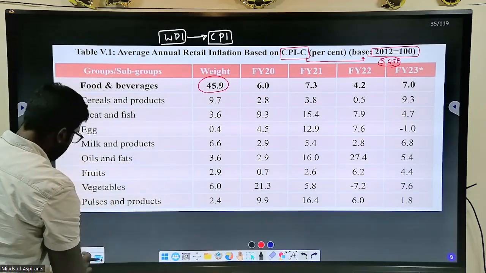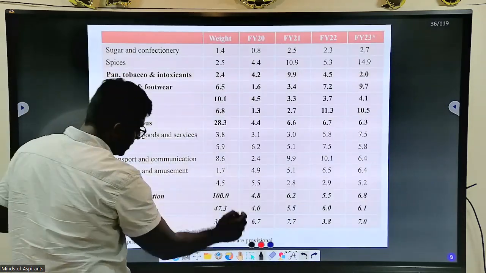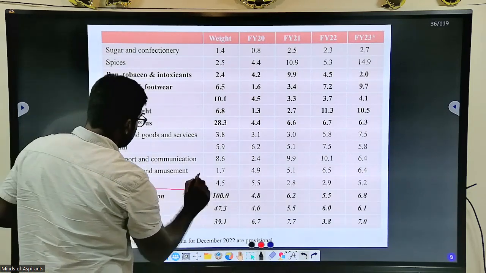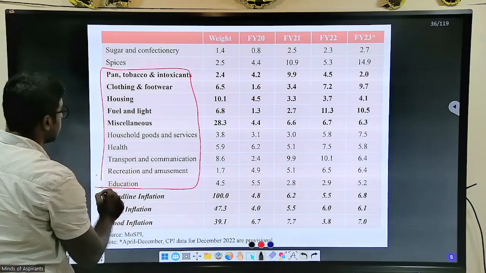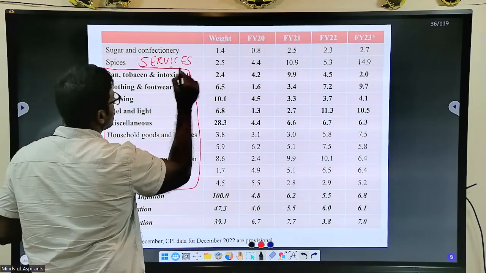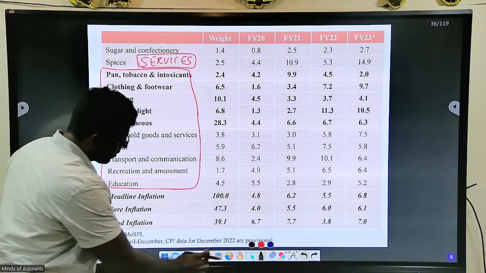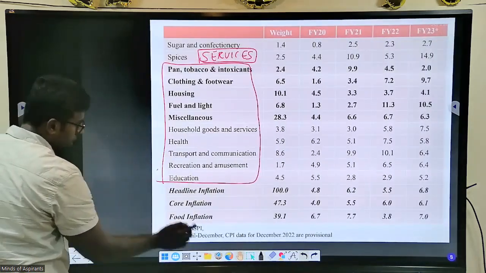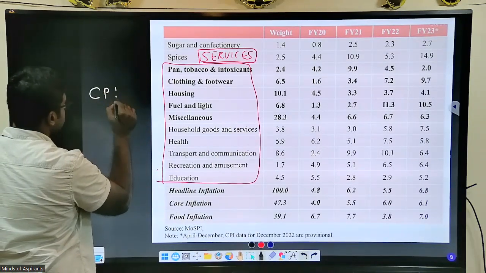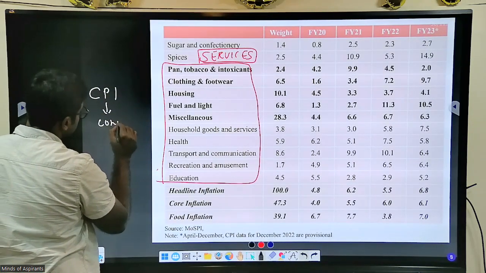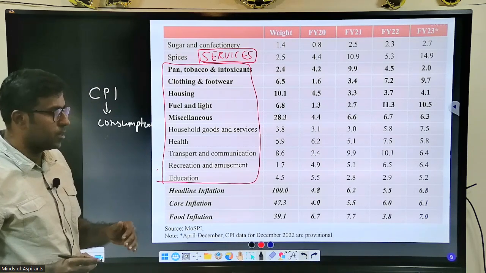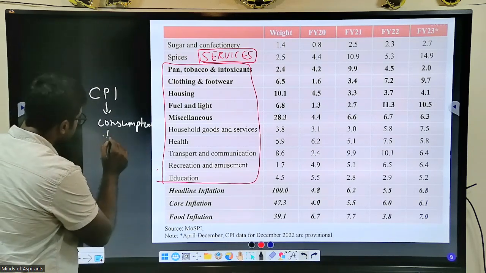The next, look at this, the composition. In this, another interesting factor is there. The consumer price index has these services. Basically what they are doing is, whatever the consumer is consuming, a regular common person's consumption, they are taking it and making it into an index.